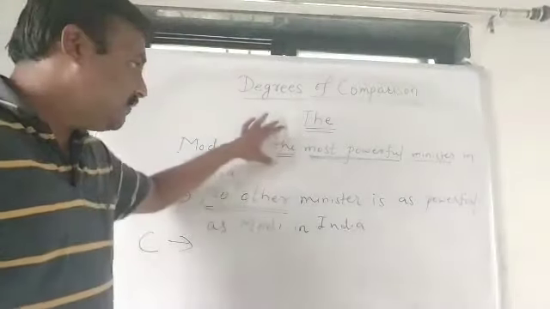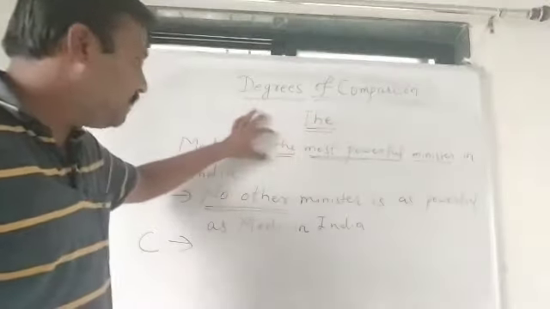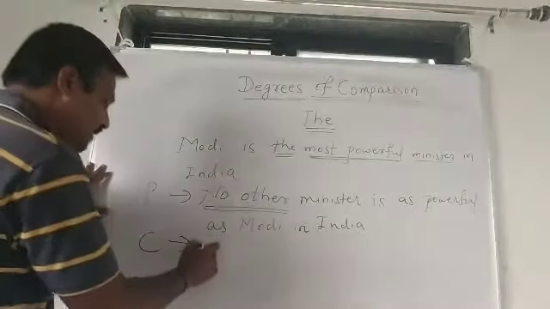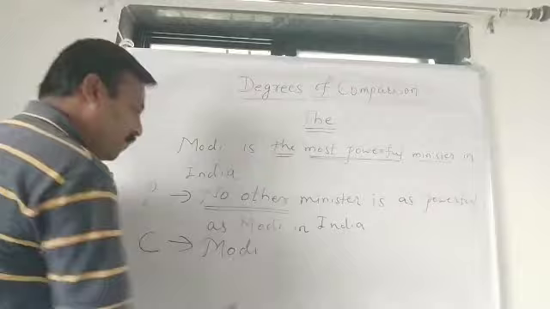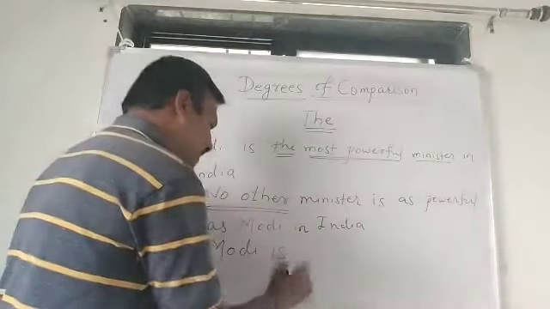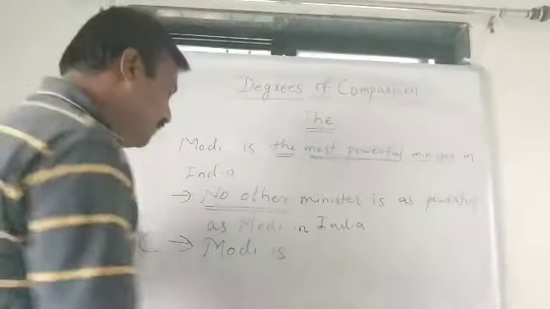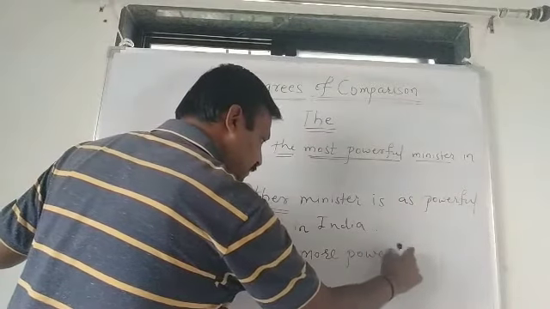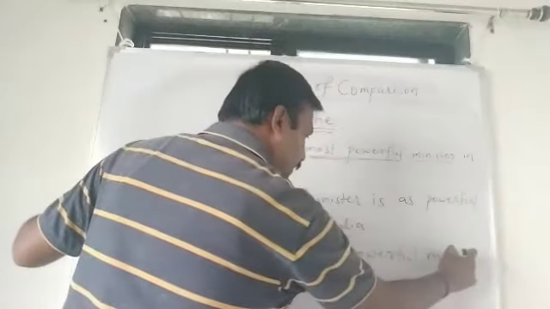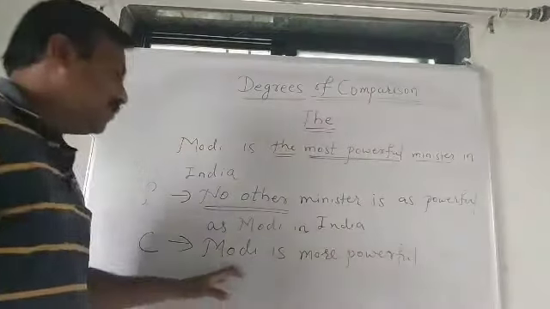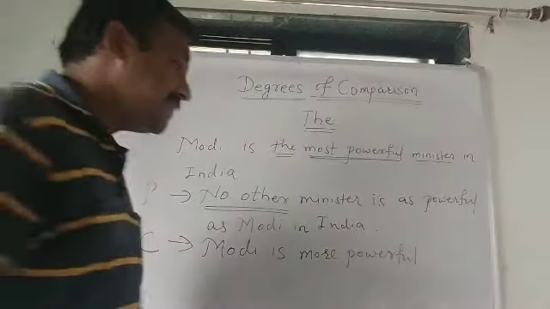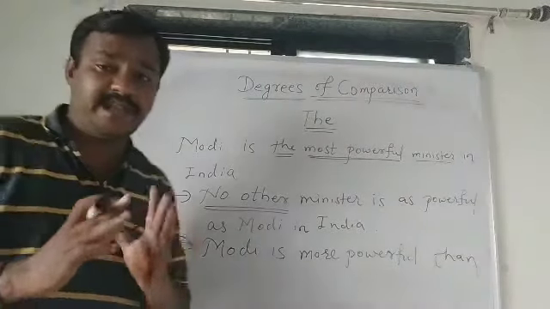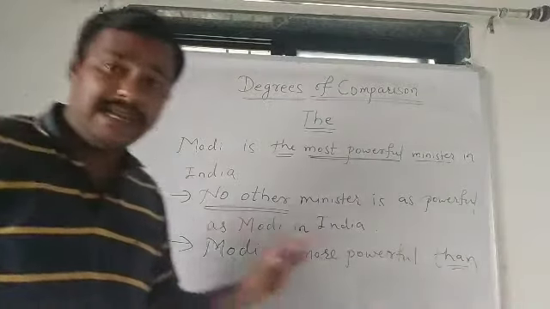The same thing is applicable for this "the" before the superlative form. If "the" is there, how do we change it? Same thing, we have to start with the same subject. There is no need of changing. Modi is most powerful will become more powerful. Modi is more powerful than any other. This word is very important. Than any other.